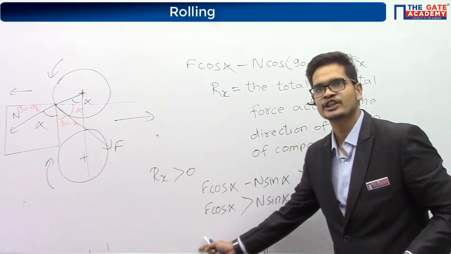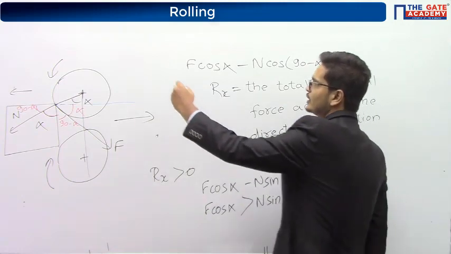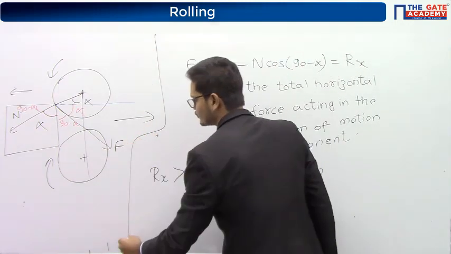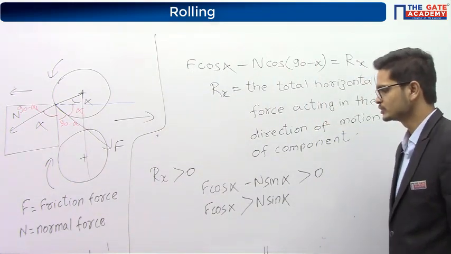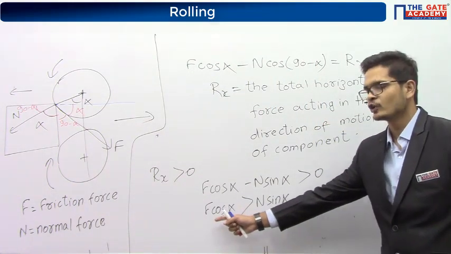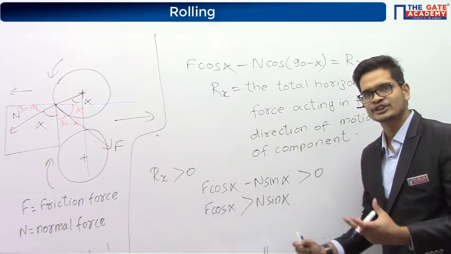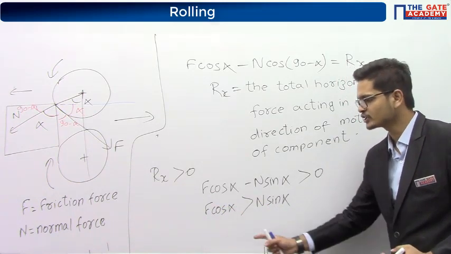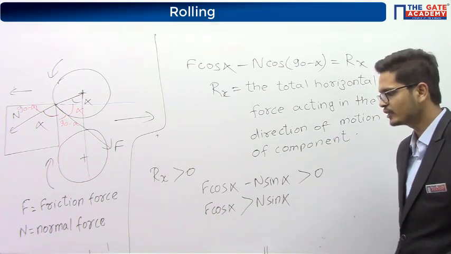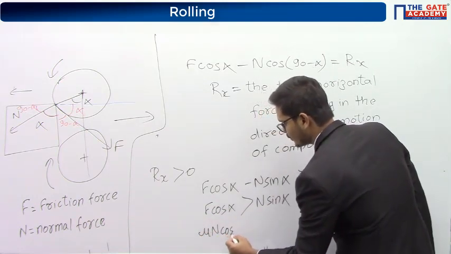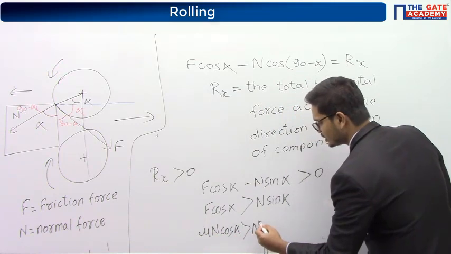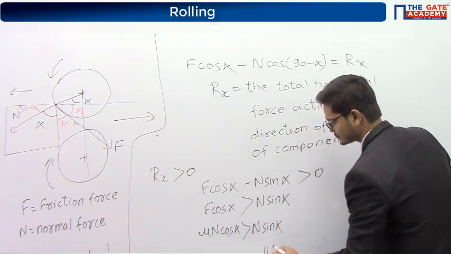Here F is the friction force, N is the normal force. So in terms of coefficient of friction, F can be written as mu N. So mu N cos alpha must be greater than N sin alpha.